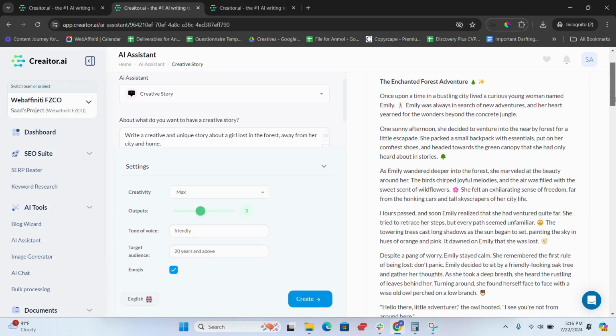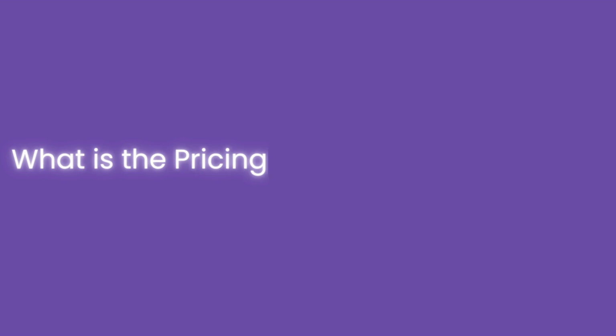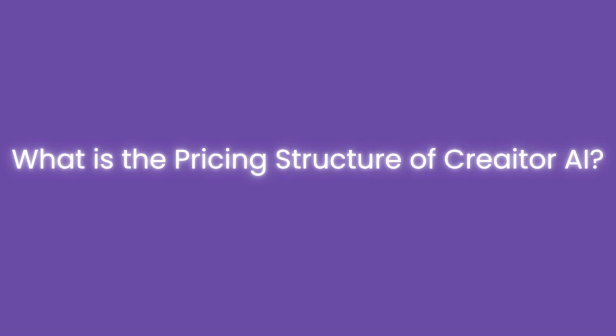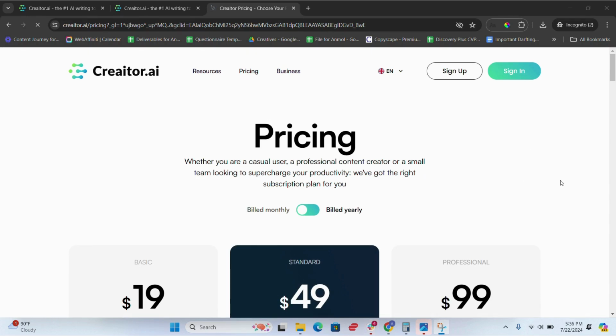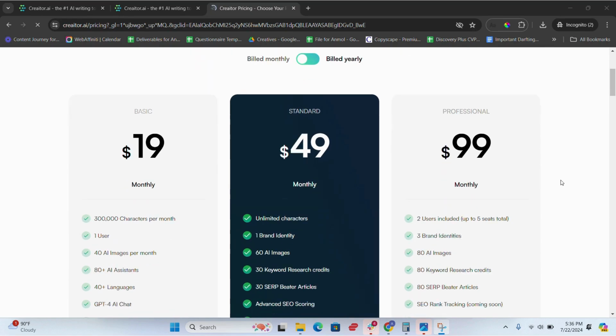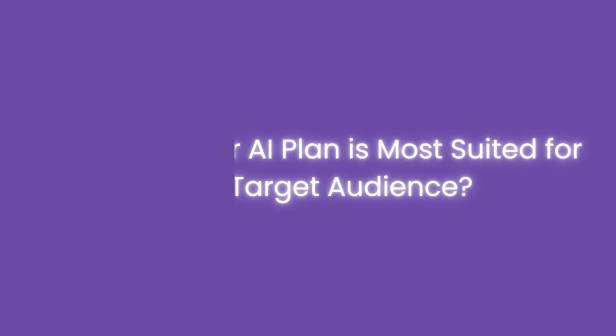Next, I am going to jump to one very crucial element, that is the cost. And if you ask, what is the pricing structure of Creator AI? Well, Creator AI offers 3 plans. Each plan comes with a 7-day free trial, so you can test out the features before committing. Let me break down: which Creator AI plan is most suited for which target audience?